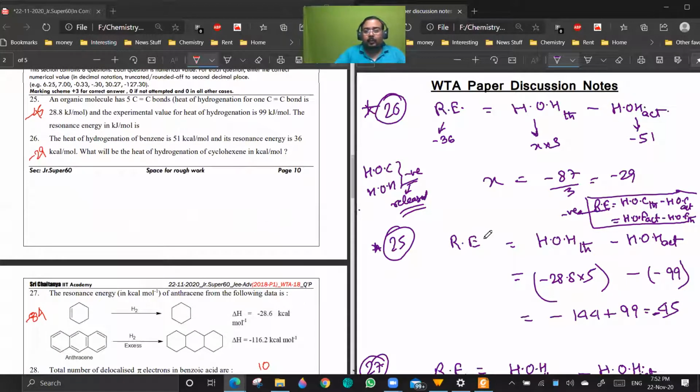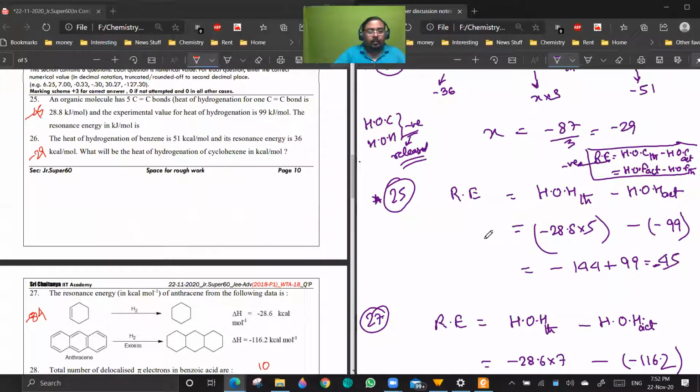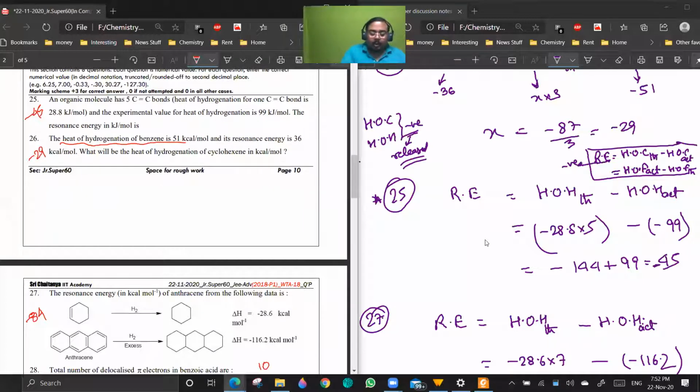Sir, in question 26, it's not clear whether they gave the experimental value or the theoretical value. See, if they are giving this statement, they are giving the experimental value only. The theoretical value you have to calculate using the theoretical structure of benzene. So one pi bond hydrogenation is giving X, so 3 pi bonds will be giving 3X.